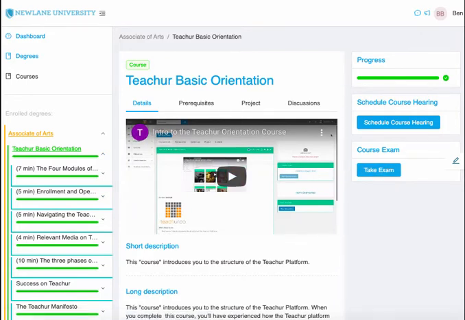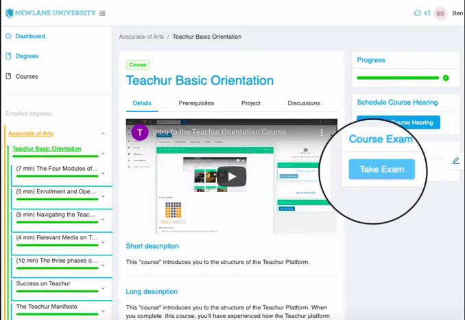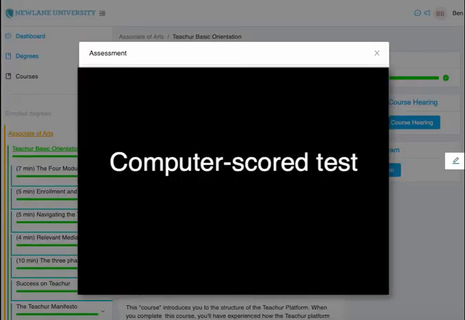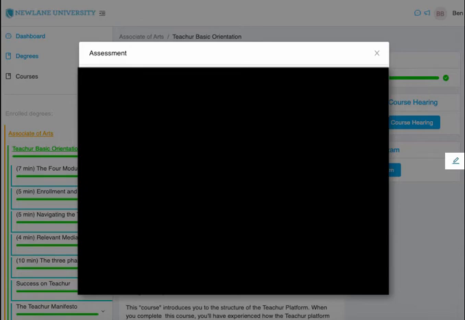After you've self-assessed mastery of all the objectives, you can launch the course exam by clicking on Take Exam. Again, this is activated once you have self-assessed mastery of all course objectives. The course exam is a computer-scored test that pulls from questions tied to each objective in the course. This is the part of the coursework that you have complete control over, self-assessment, and the computer-scored exam.